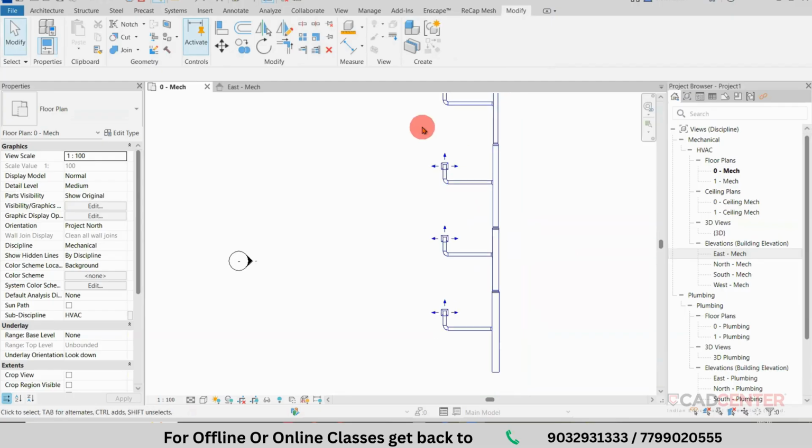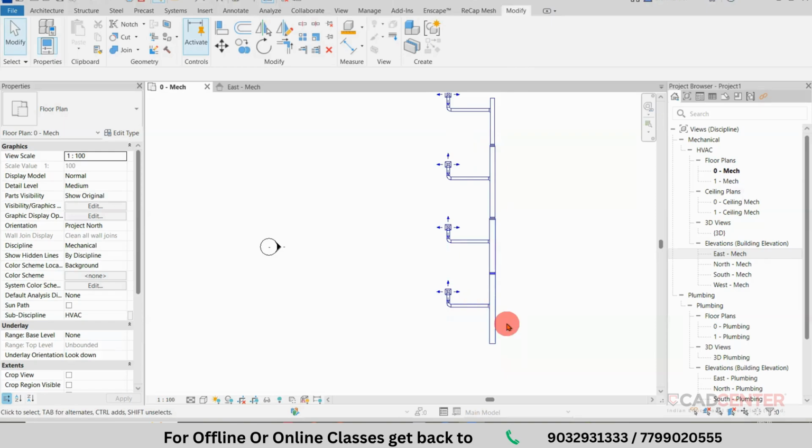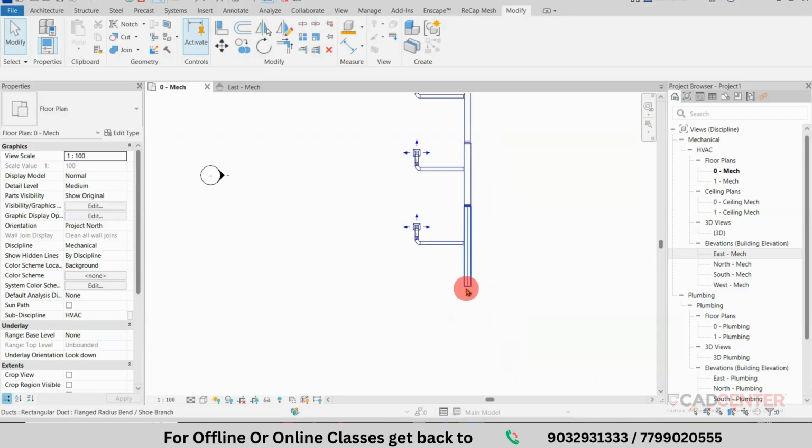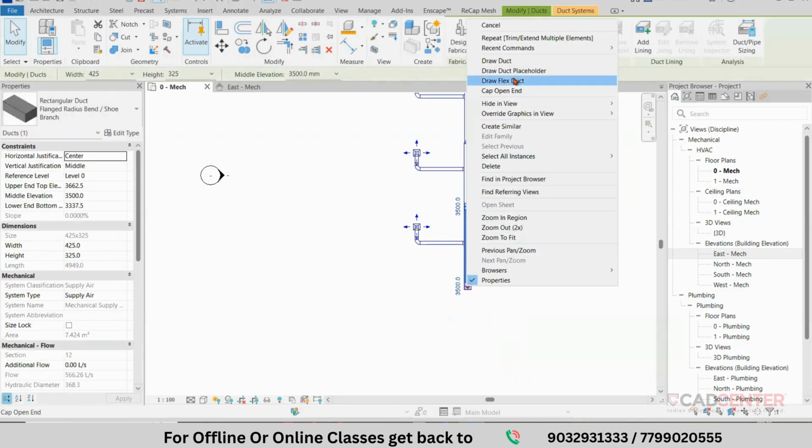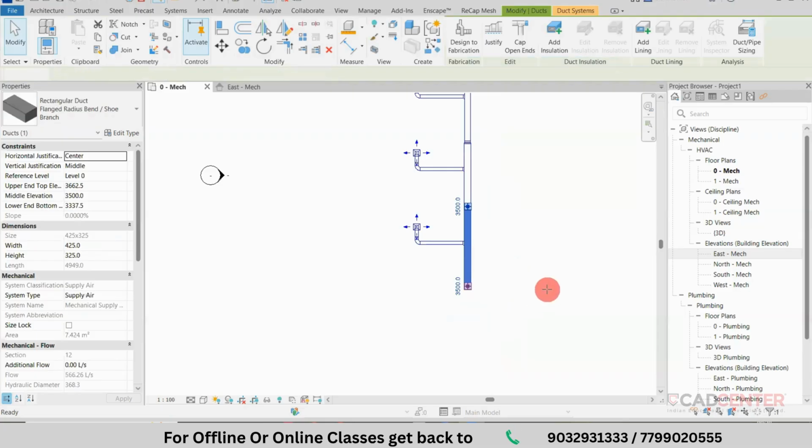Okay, you can use these commands. You can start to use modify commands from today onwards. Till now, you directly created the connection, you finished. So that is method 1. Method 2, you can follow these steps. Clear? The same method, from here, I started to create the next connection. Right click on draw duct. I created up to this point.